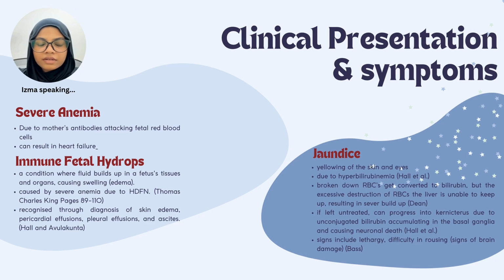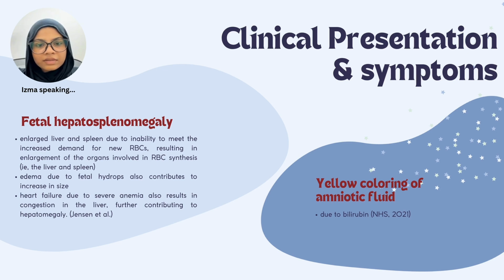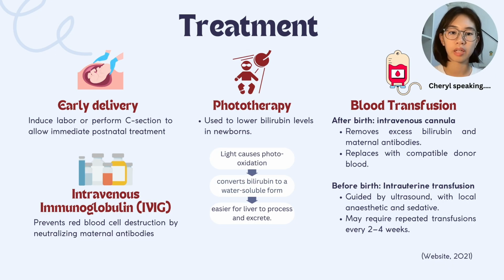The failing heart cannot efficiently pump blood, causing fluid to accumulate in fetal tissues and body cavities, a condition known as immune hydrops fetalis. Hydrops is recognized on prenatal imaging through signs such as skin edema, pericardial and pleural effusions, ascites, placentomegaly, and polyhydramnios. The enlargement of the spleen and the liver, as mentioned before, contributes to abdominal distension and worsens the fluid imbalance. The enlarged liver is also a result of both increased blood cell production and passive congestion due to heart failure.